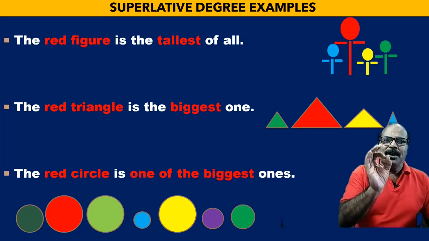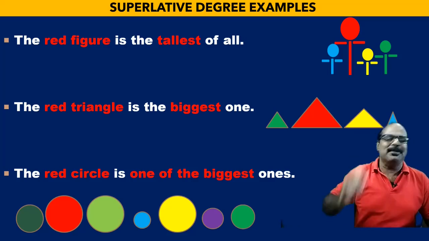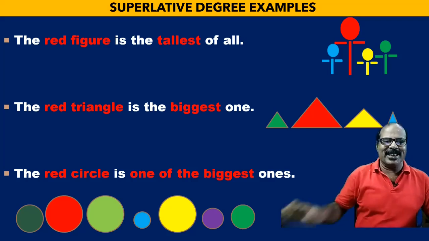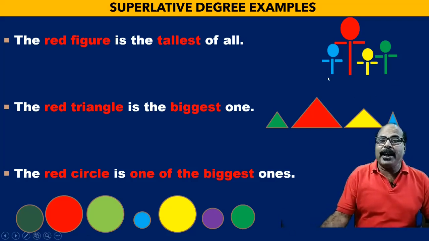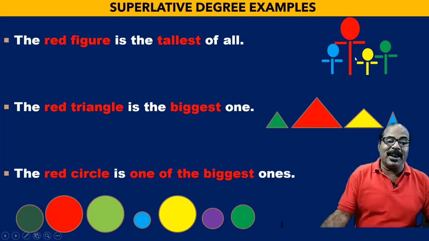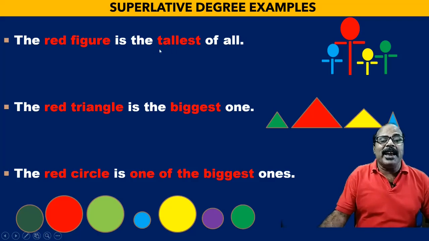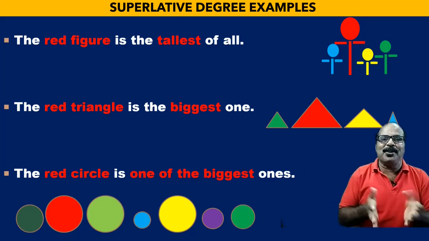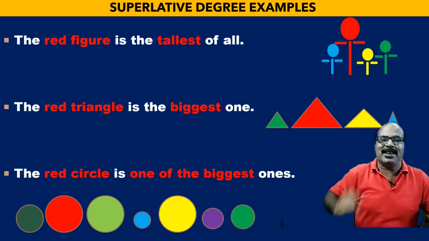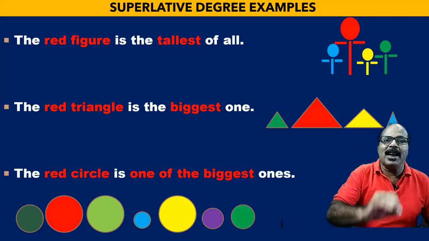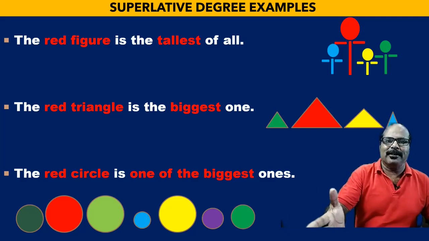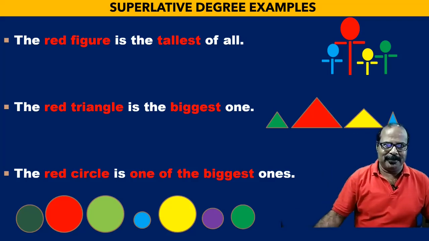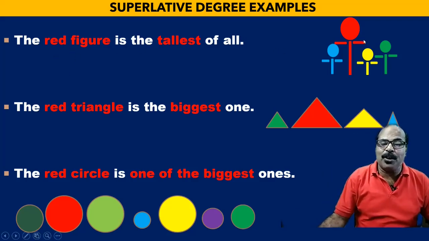Now, let me give some examples of superlative degree before ending this lesson. There are 4 figures, a blue one, a yellow, a green and a red. And they are together, and I can say the red figure is the tallest of all. Again, I can say it in a different way. The red figure is taller than the other figures, or the red figure is taller than any other figure of the group. So the red figure is the tallest of all.